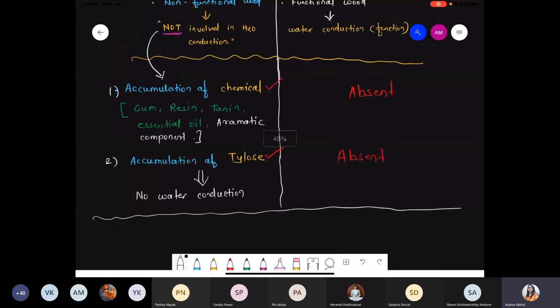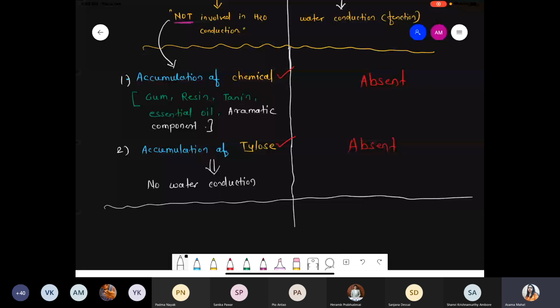Okay, so here's the second point. Now we are talking about color. Basically, hardwood is dark in color. Why? Due to accumulation of chemicals, because lots of chemicals get added: gum, resin, tannin, some essential oils, some aromatic components.